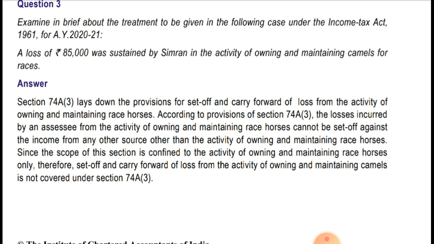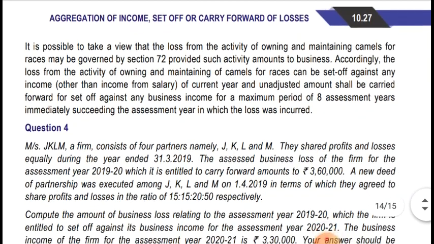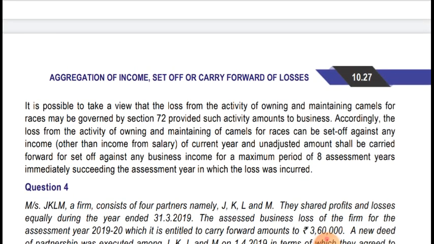Since the scope of this section is confined to the activity of owning and maintenance of racehorses only, set off and carry forward of losses from the activity of owning and maintenance of camels is not covered under section 74A(3). So it can be set off against any other head in the same assessment year. And if it is carried forward, then in the next assessment year it can be set off only against business income.